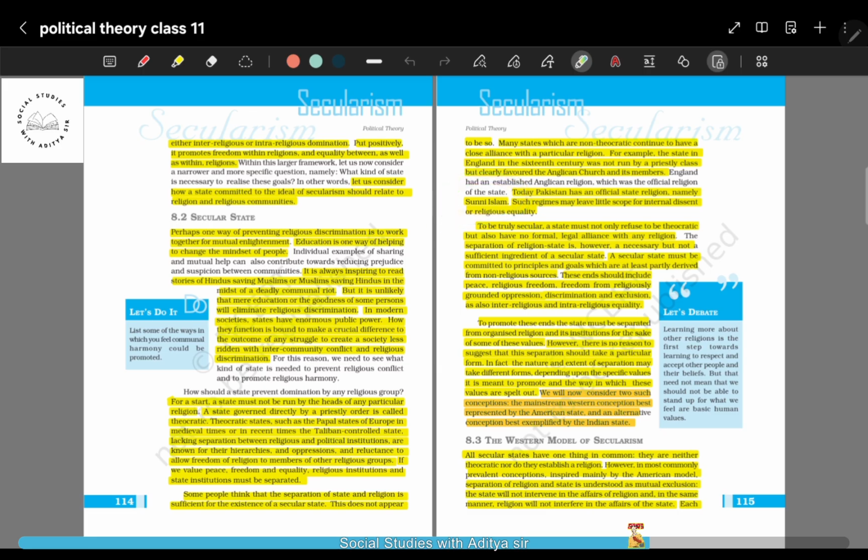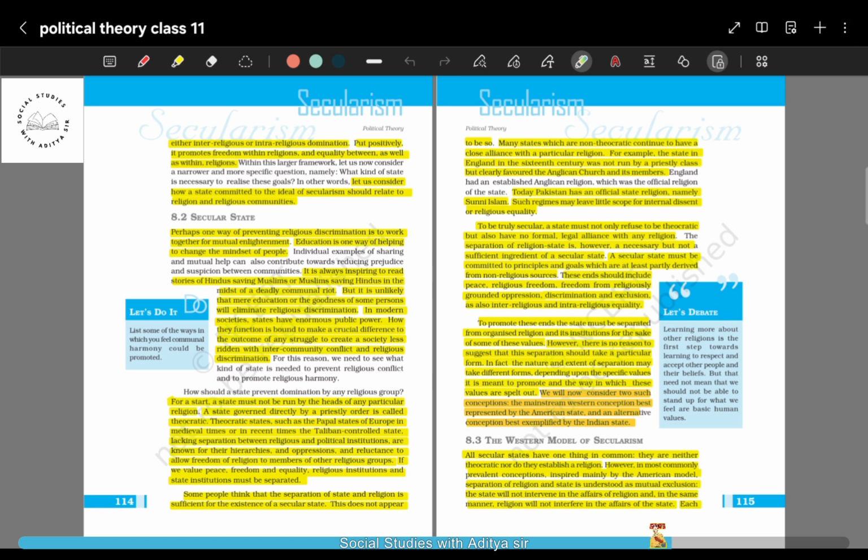So this will again create a sense of discrimination and a line of divide between other minority communities within that religion and the other religious communities as well. So as you can see, even though Pakistan is non-theocratic, it still has an official religion, Sunni Islam. So here we have a combination of a state showing itself as non-theocratic and then associating itself with a particular form of religion.